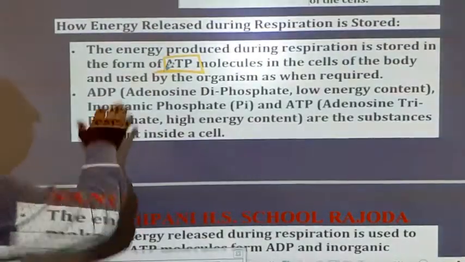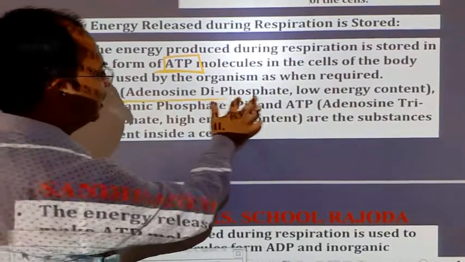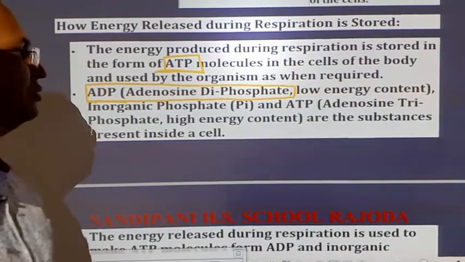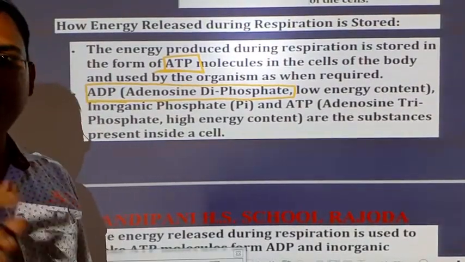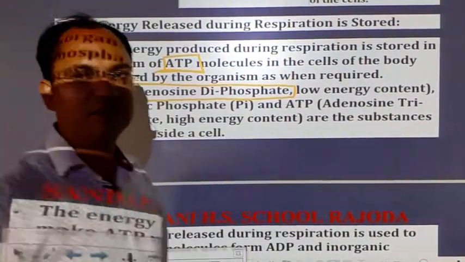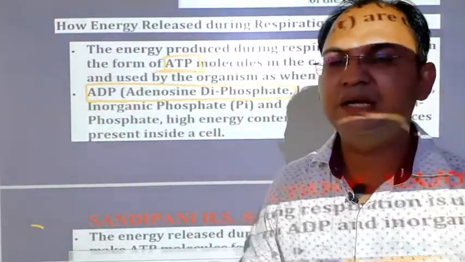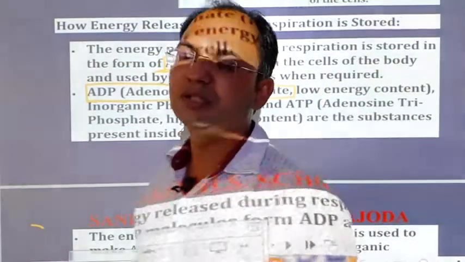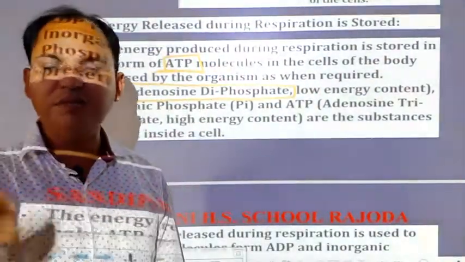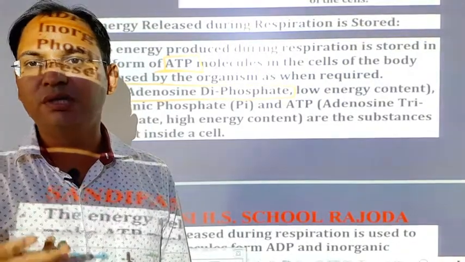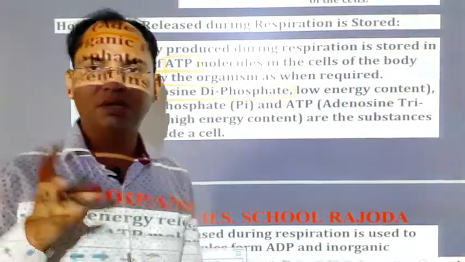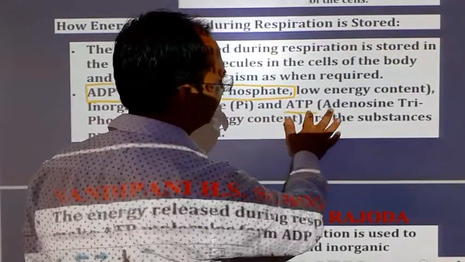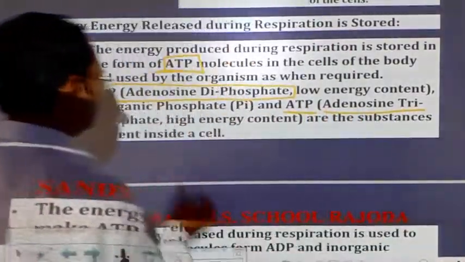See here, ADP, adenosine diphosphate: where there are two phosphates present in adenosine, we call it adenosine diphosphate. Inorganic phosphate is also present in the cell, and when that inorganic phosphate combines with ADP, then in place of two phosphate molecules, three phosphate molecules get attached with adenosine, and we call it ATP, adenosine triphosphate.